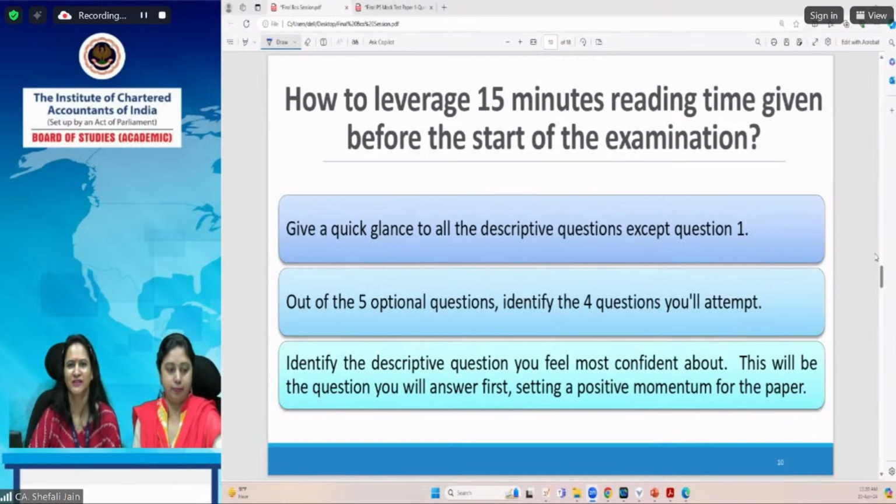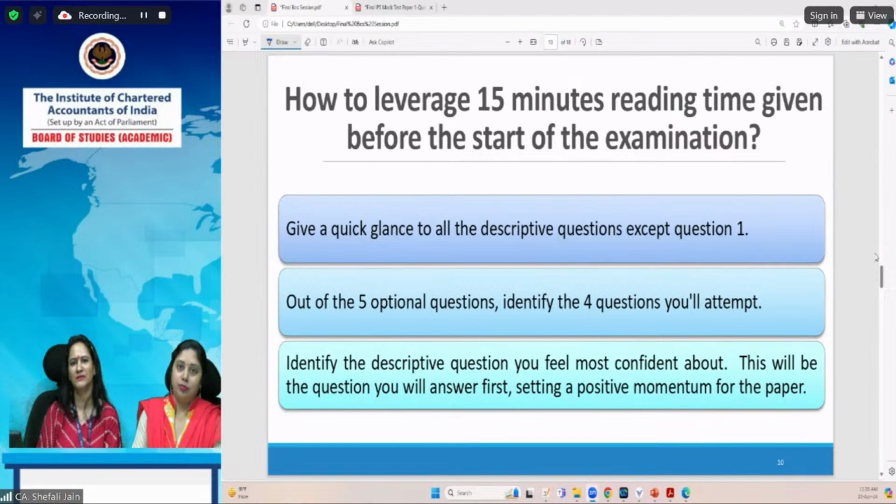Your answer sheet is only available to the examiner to judge your performance, to judge your level of preparedness. It's a reflection of how you have prepared during the preparation time. So give your best. And I will say that you must leverage the 15 minutes reading time which is given to you before the start of the examination. Now, how can you leverage this?